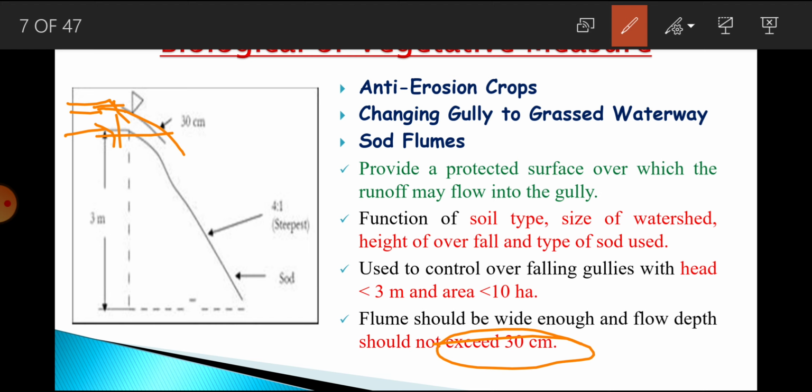So this is one kind of measure which could be utilized for reducing the gully erosion.